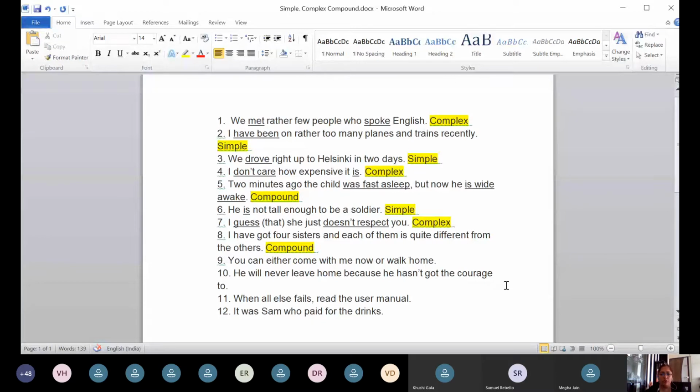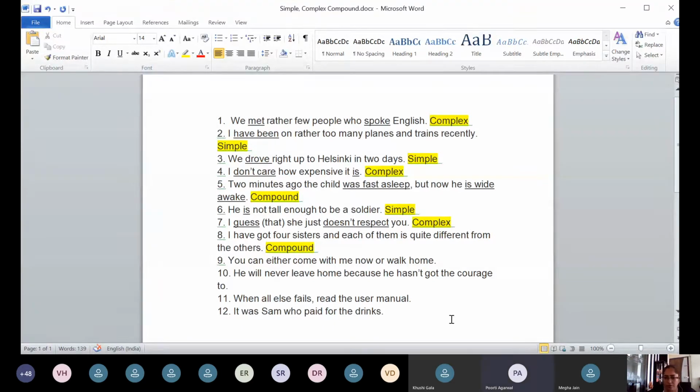We can next go to the ninth sentence. You can either come with me now or walk home. Who can give me the answer of this sentence? You can either come with me now or walk home. Ma'am, it's a compound sentence. Yes, and Purti, explain how.